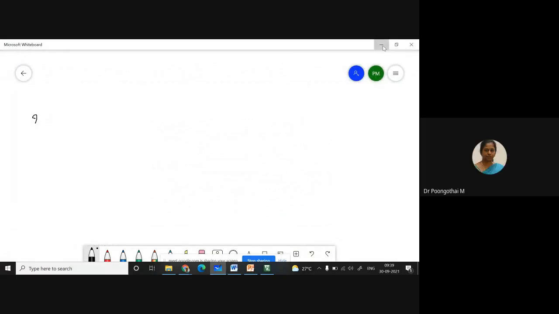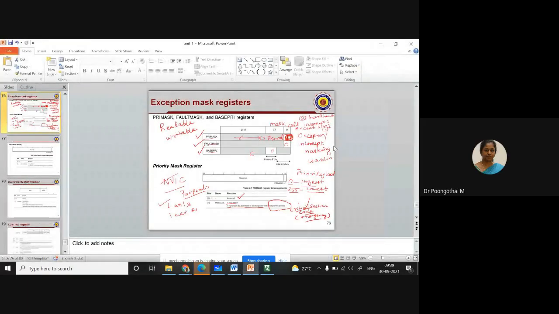What is a hard fault, ma'am? Hard fault is something related to your hardware. If the processor is stuck at a certain point and is not able to execute a particular code, there is a fault on your hardware side. In that case, this exception is automatically raised by your operating system. This is one type of exception. Your processor is stuck at a certain point and is not able to recover. In that case, your OS or real-time operating system will automatically raise this exception.